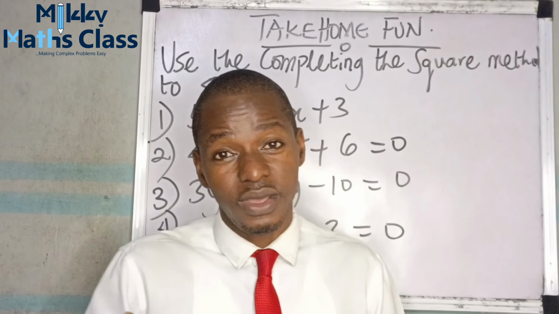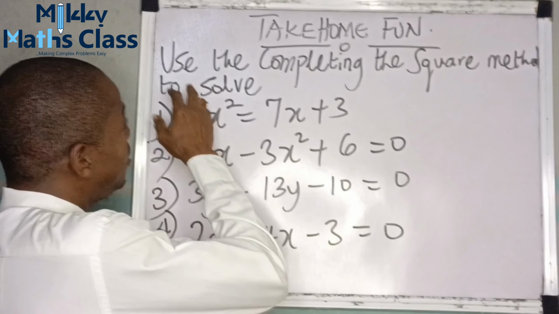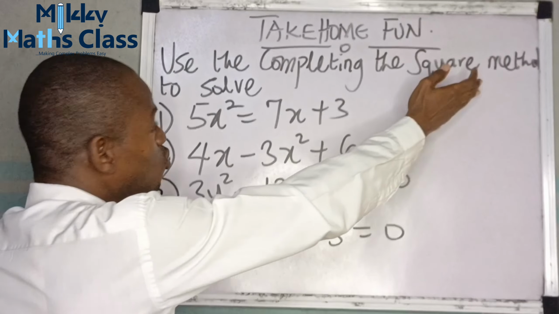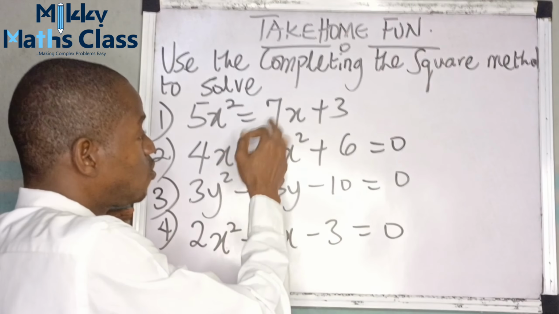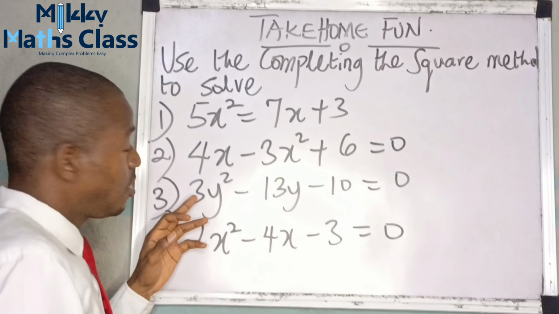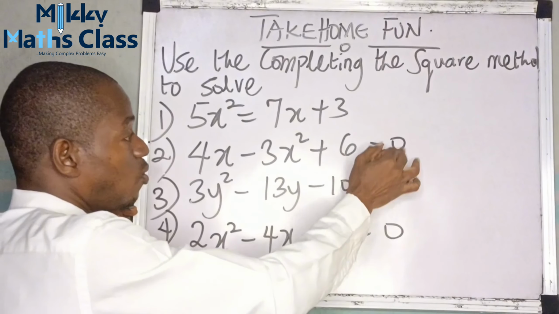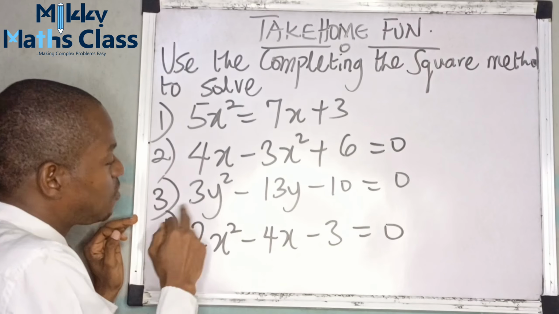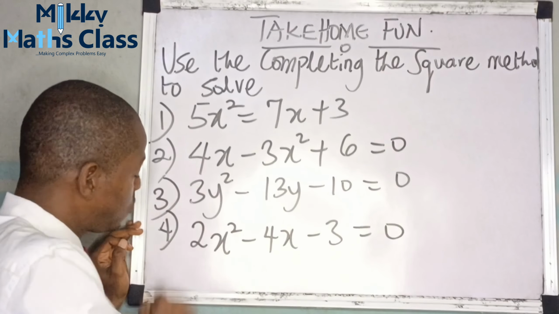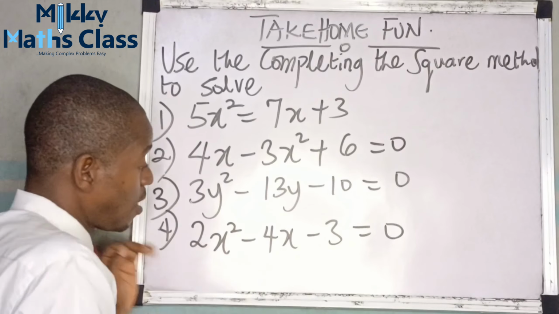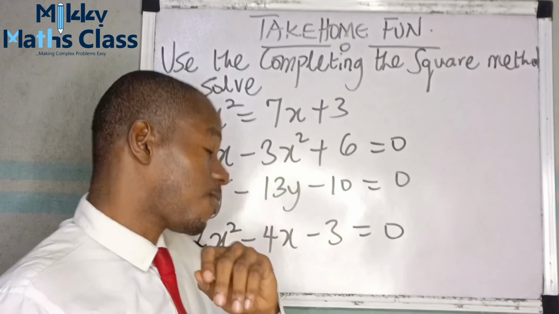Before we go, here's a list of take-home fun you can practice at your leisure time. The first one says use the completing the square method to solve. Number 1 says 5x squared equals 7x plus 3. Number 2 says 4x minus 3x squared plus 6 equals 0. The third one says 3y squared minus 13y minus 10 equals 0. The fourth one says 2x squared minus 4x minus 3 equals 0.